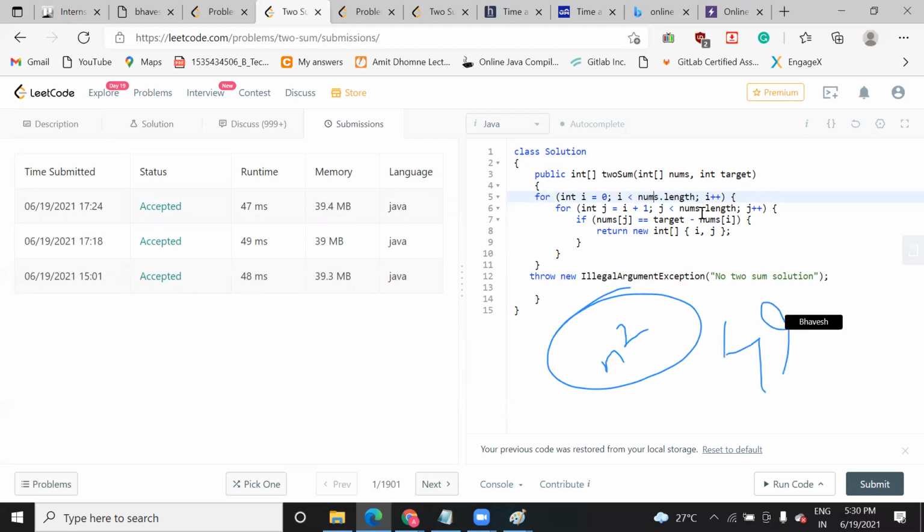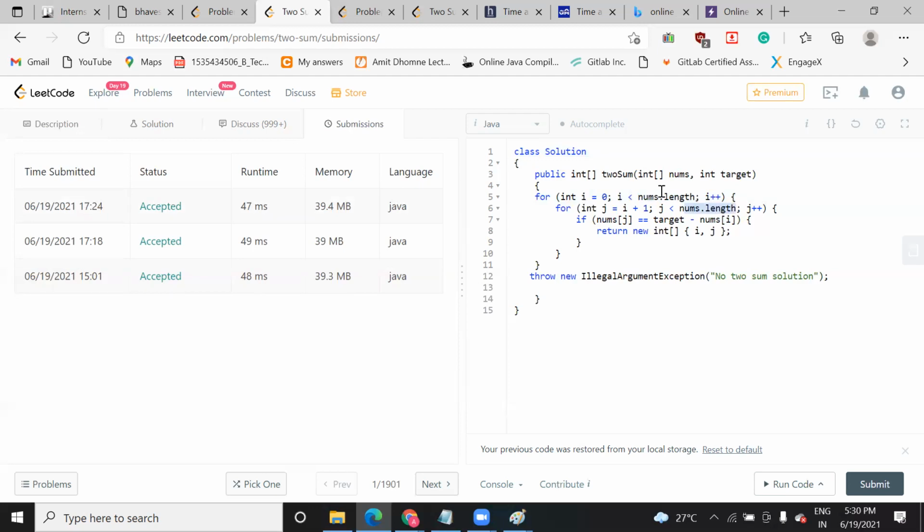That will be the count. Here you have a nested for loop, so n is the length of the first array, and the inner loop is also n, so it will be n square. If you have 7 as a size, it will be 49.